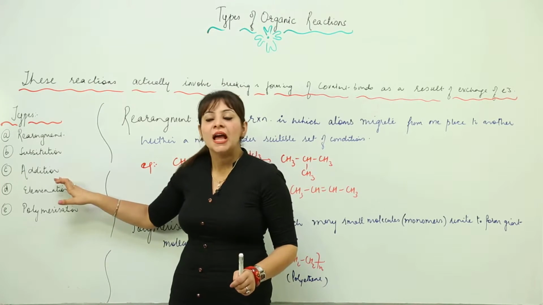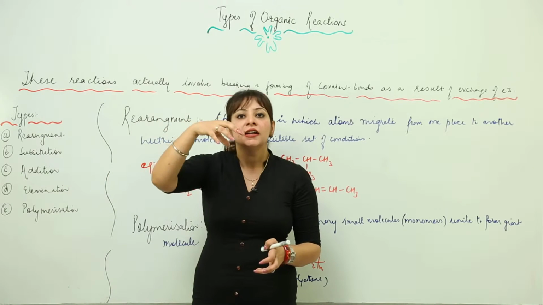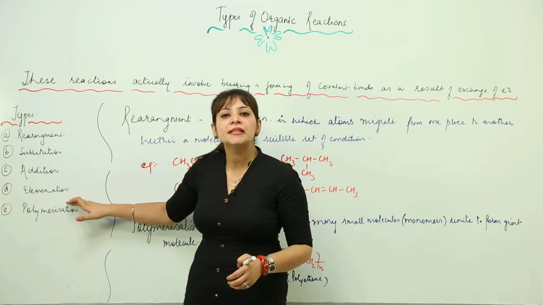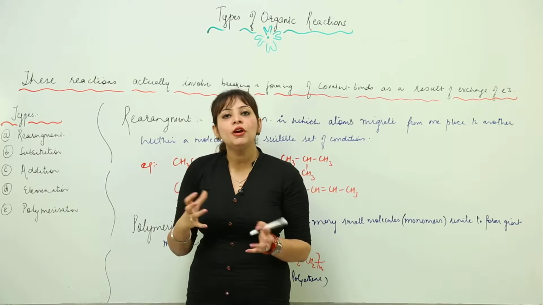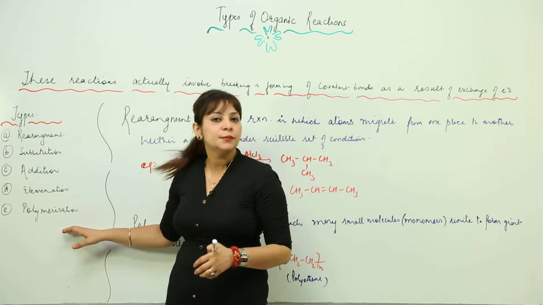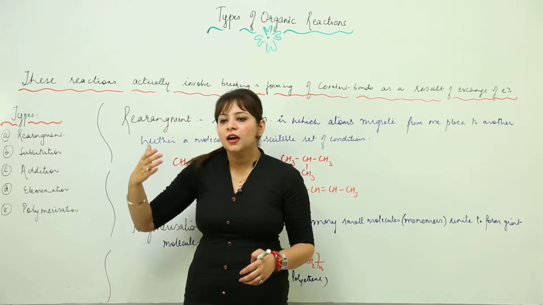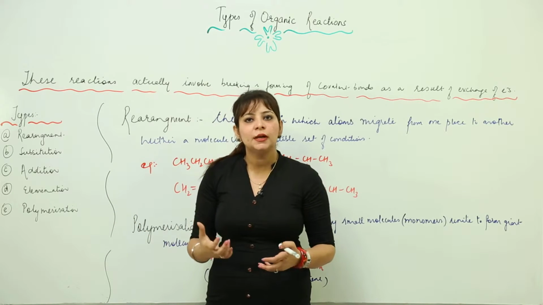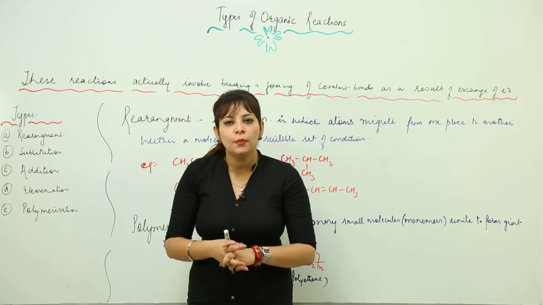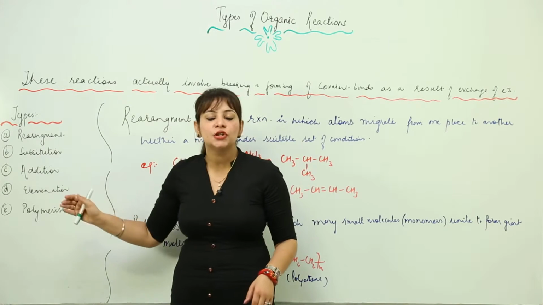Third is addition. Addition means you are adding something to it, so a new substance is now a member of that previous one. Elimination is the removal of something: the removal of an atom or a group of atoms from an organic compound. And last is polymerization. You are familiar with polymerization because from 6th, 7th onward you start reading about it. It is the combination of small molecules that unite to form a big giant molecule, the polymer. Now we are going to discuss each reaction in detail.